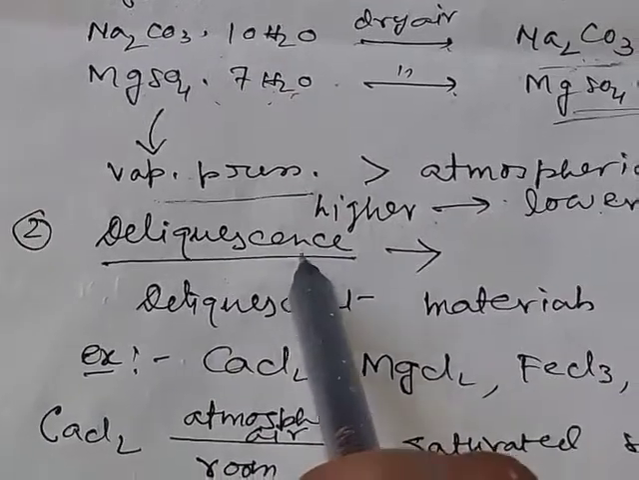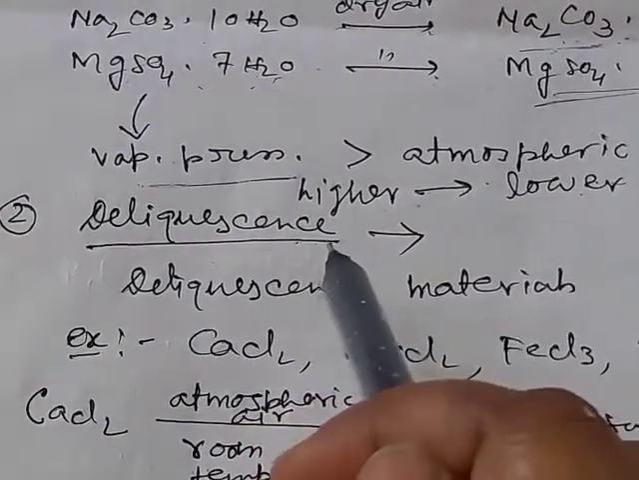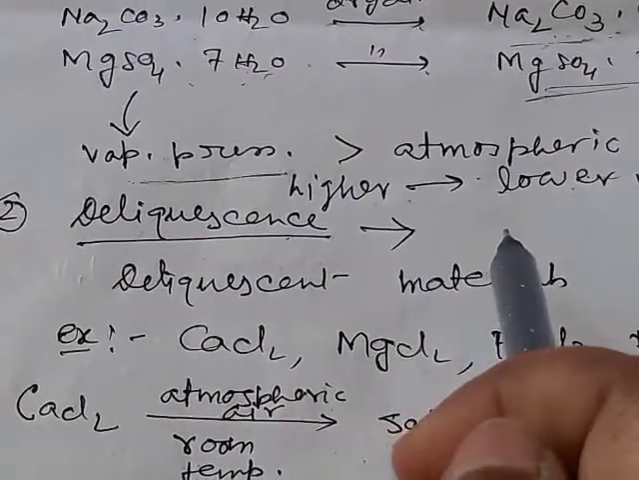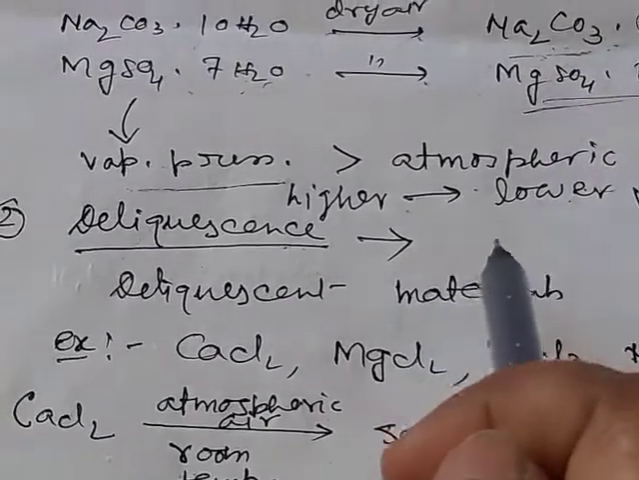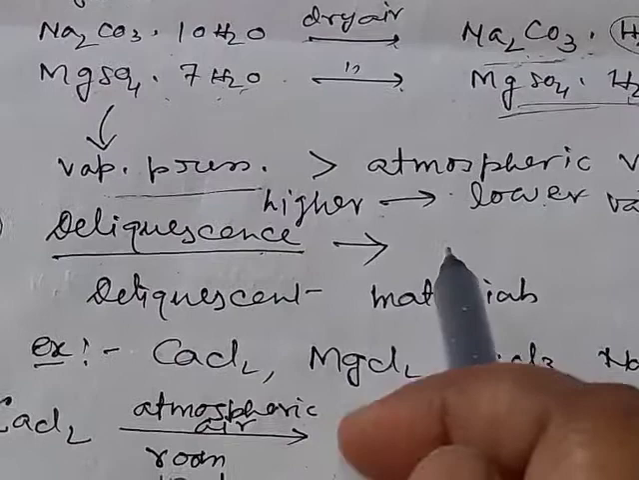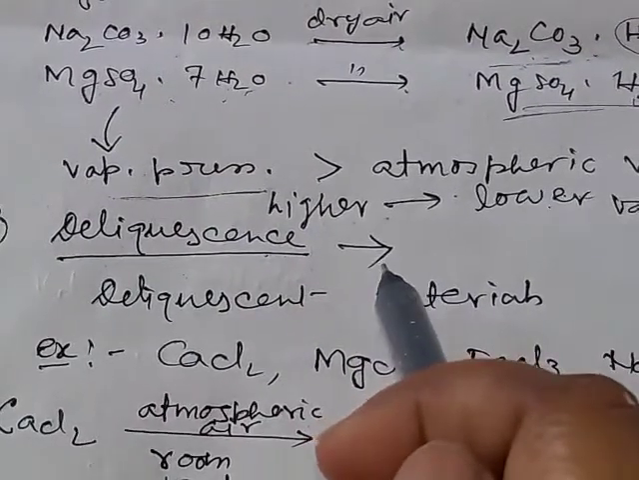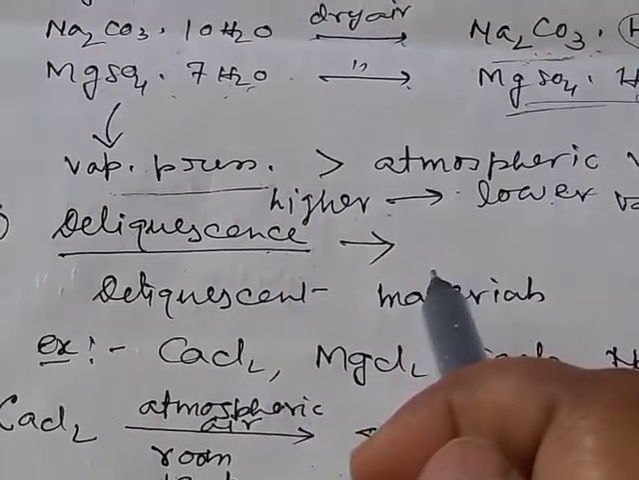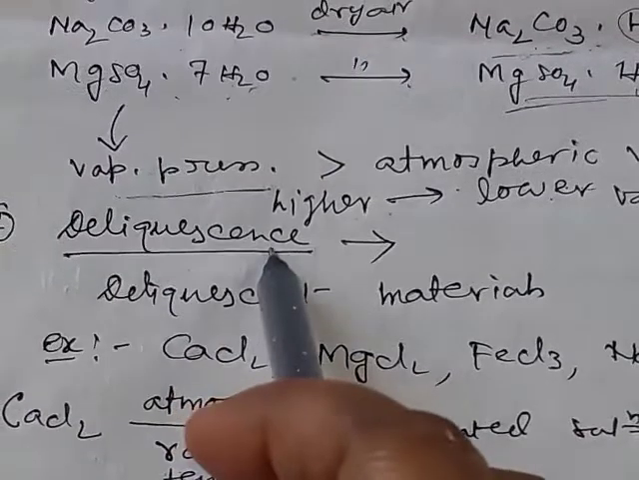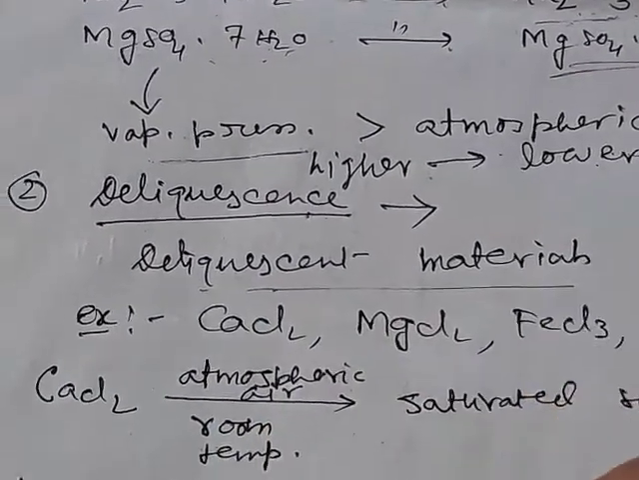Number two is deliquescence. Deliquescence is the phenomenon by which, when some materials are kept in the atmosphere, they can absorb moisture from the atmosphere and become moist, and after some time they dissolve in the moisture and form a saturated solution. This phenomenon is called deliquescence, and the materials are called deliquescent materials.